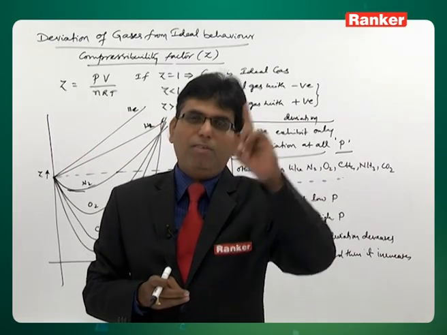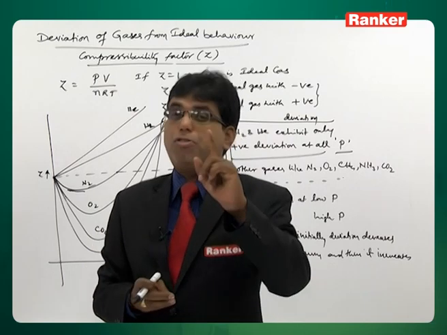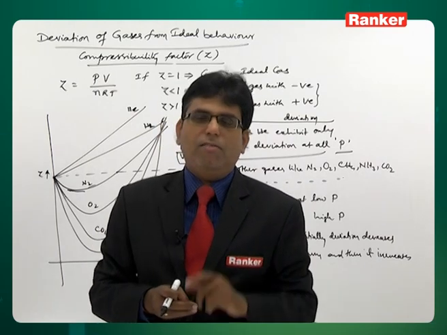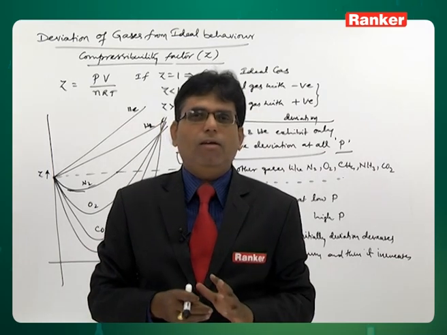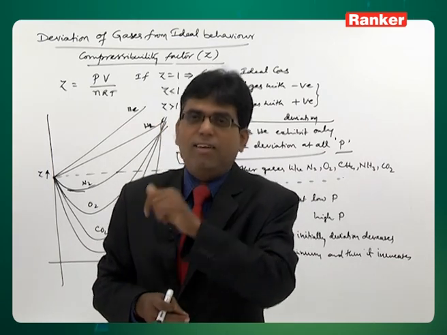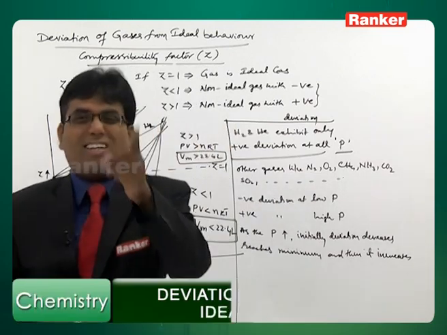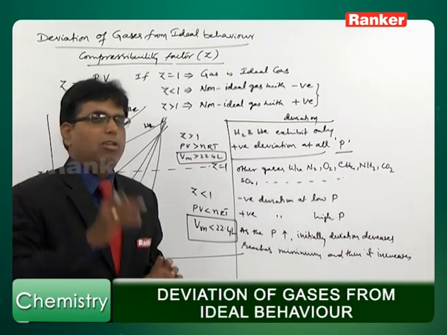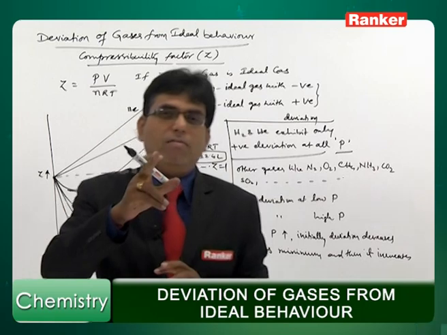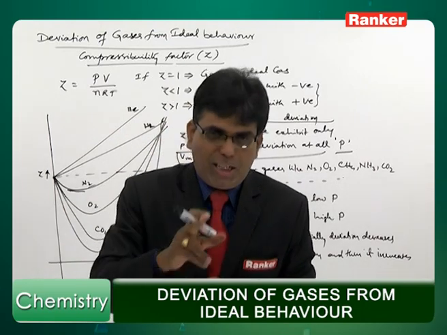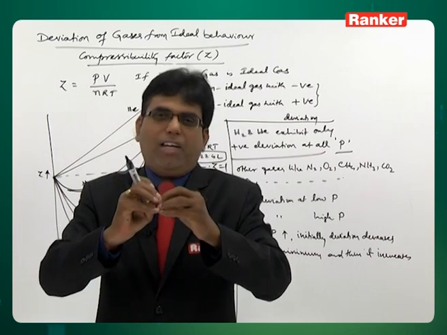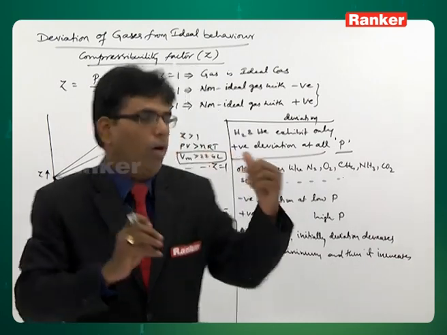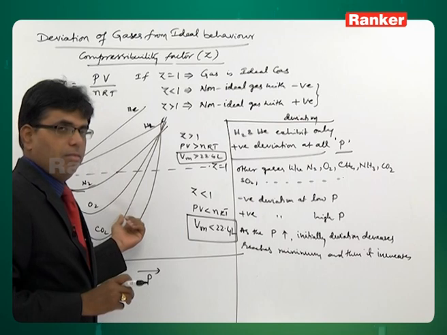If you look at the postulates of the kinetic theory of gases, we wrote that intermolecular attractions are completely negligible, but in reality you cannot neglect them. The equations we derived assuming negligible attractions are not holding good in these cases.